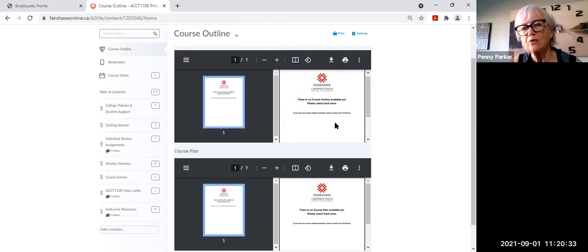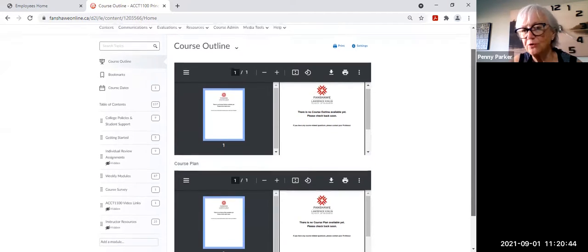So every course has course outlines defined for it, and also essential employability skills. So sometimes those are similar in courses that are similar, but they're specific for each course and they're always listed for that course. So make sure you take the time to go through that document.